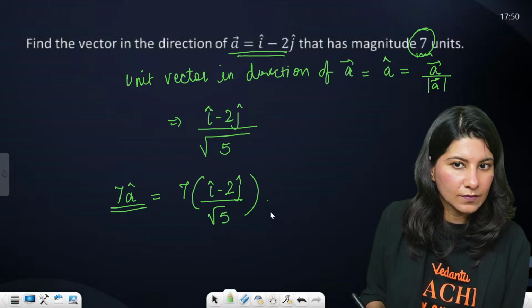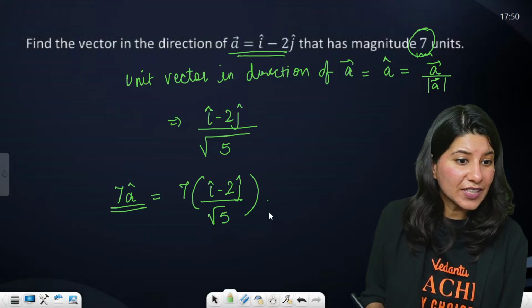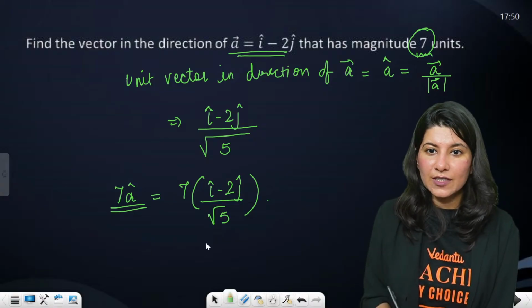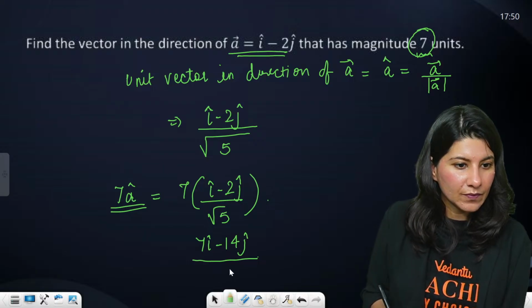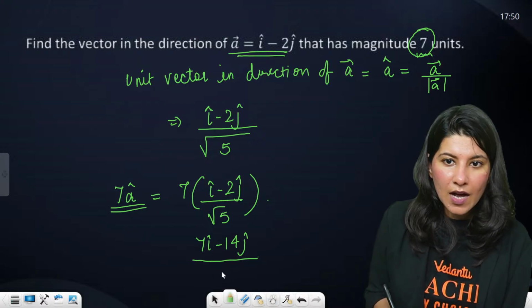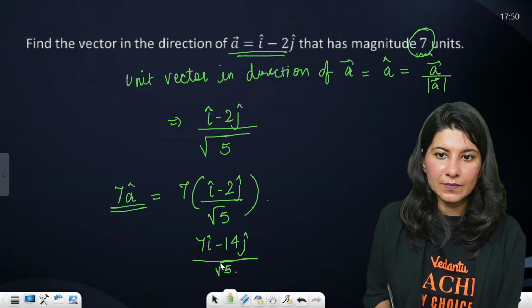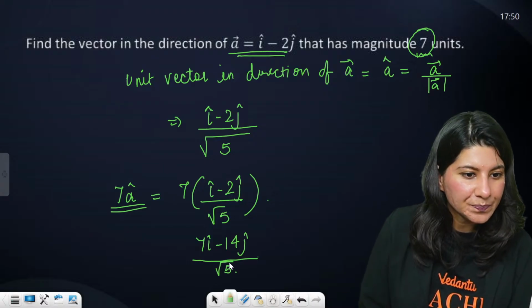So this is 7 i cap minus 14 j cap upon root 5.